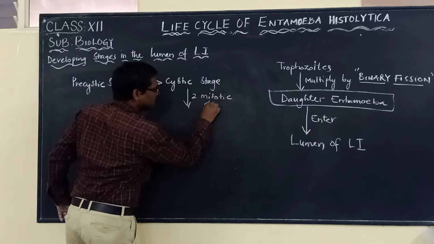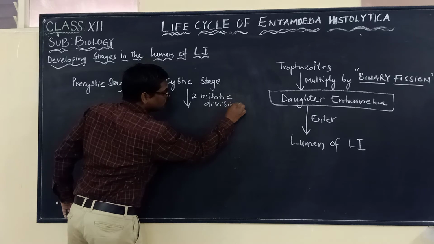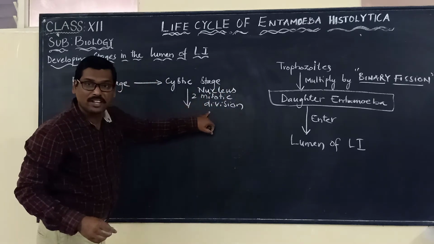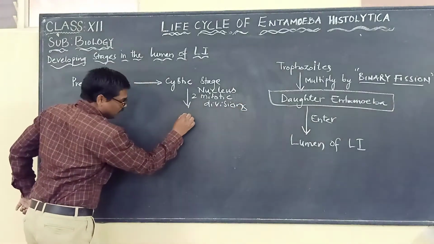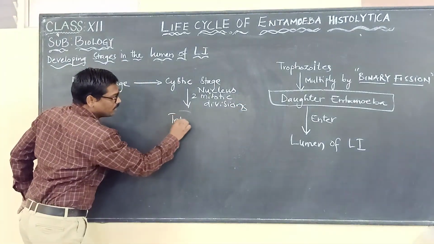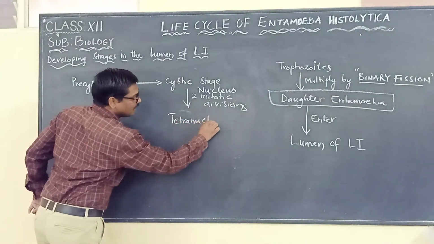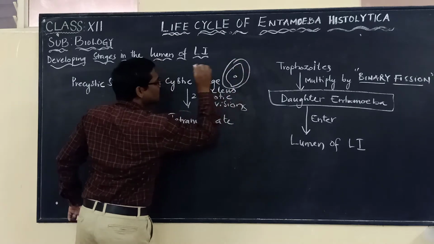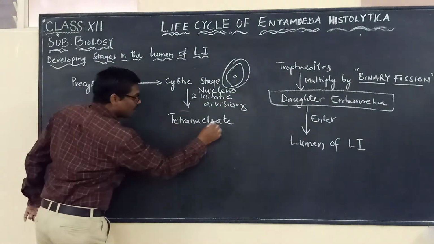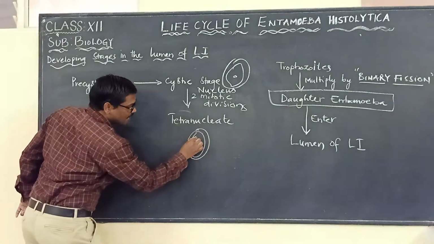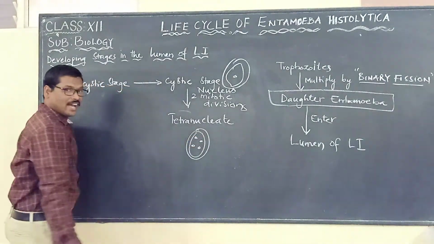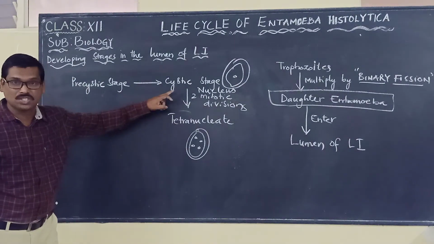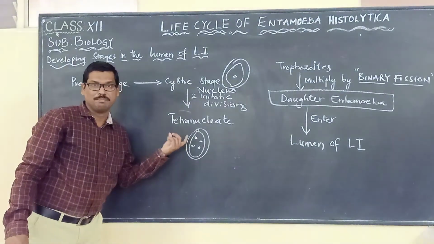What is undergoing the two mitotic divisions? The nucleus. The nucleus undergoes two mitotic divisions, and the one which is formed now will be called tetranucleate. So here we can say that this is the cystic stage. And in the tetranucleate stage, 1, 2, 3, 4 nuclei are present. So it is infective to man, we said. The tetranucleate stage of the cyst is the infective stage to man, we are saying.